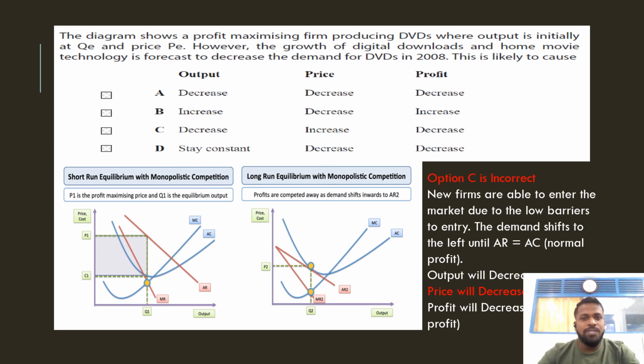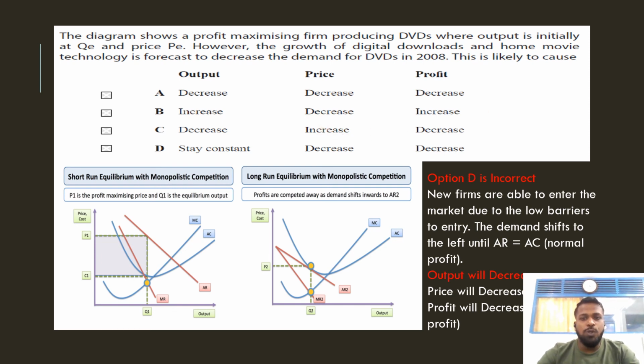When it comes to option C, they are saying that output decreases. Yes, output decreases, but they said price increases. Actually, comparing to P1, P2 is a lower price, so price is reduced. Then profit changes from supernormal profit to normal profit, so it decreases. Because price decreases, but they said price increases, that's why this option is wrong.